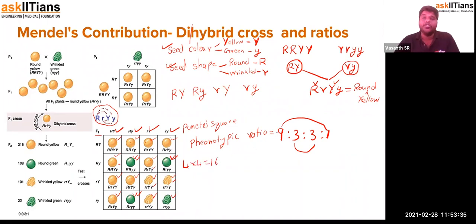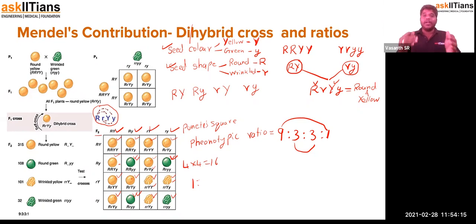Now, the genotypic ratio for this is really tough, but it is easily acquired. That requires you to check how many of them were capital R, capital R, capital Y, capital Y. So there is only 1. And then capital R, capital Y, and small y. So likewise, if you keep on adding, it will give you the genotypic ratio. I didn't want to give away the answer. I just want you to work out how it is different. I'll give you a table where it is required. You can ask me in the class.